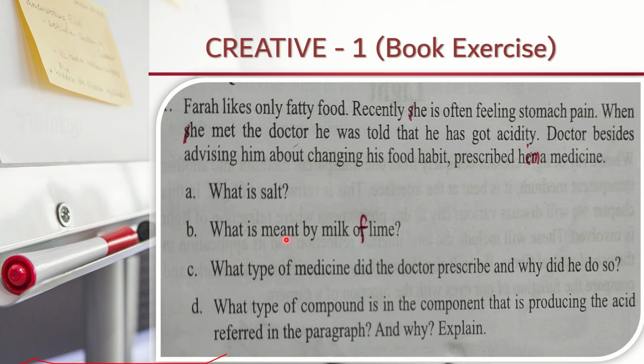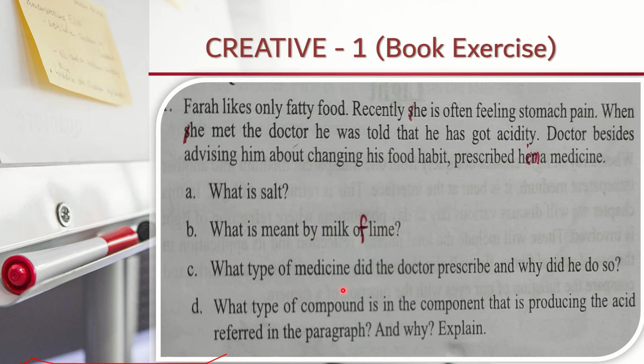Question B, what is meant by milk of lime? In your book there is written 'or', you will make it correct, it will be 'of'. What is meant by milk of lime? Milk of lime is the paste of calcium hydroxide. This paste of calcium hydroxide is used as an insecticide or pesticide.